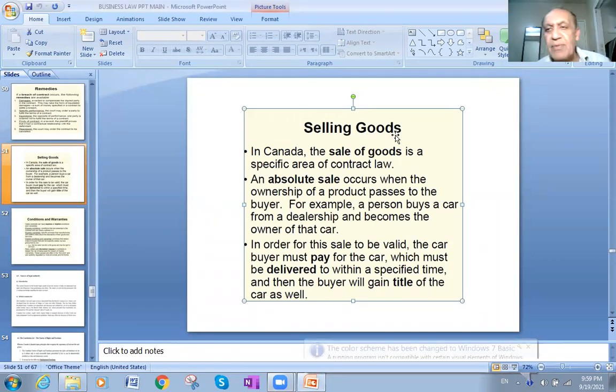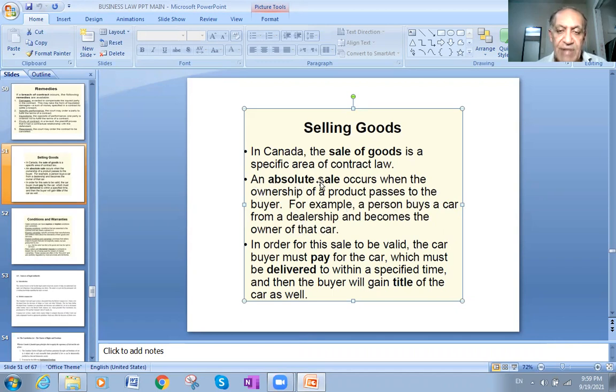So we will start from the end of the contract, and we will talk about the contract for selling goods. In Canada, the sale of goods is a specific area of contract law. Selling goods is a part of contract law. It's a contract like any other contract, sell and buy. An absolute sale occurs when the ownership of a product passes to the buyer. For example, a person buys a car from a dealership and becomes the owner of that car.